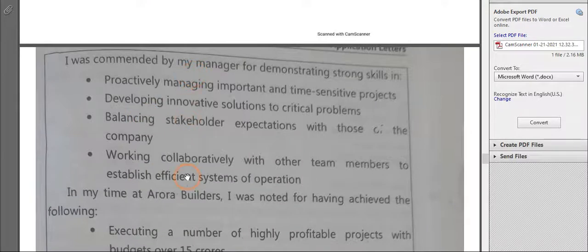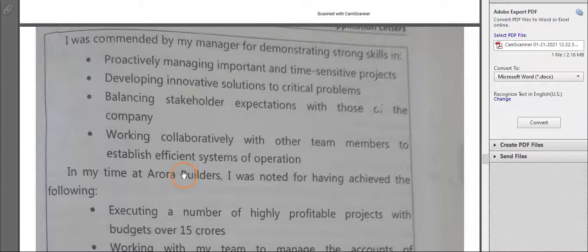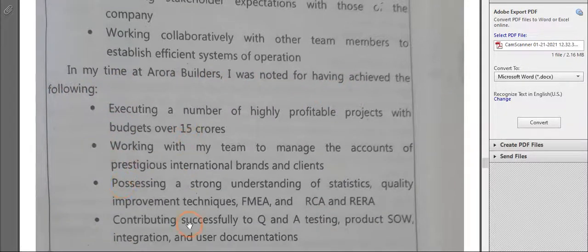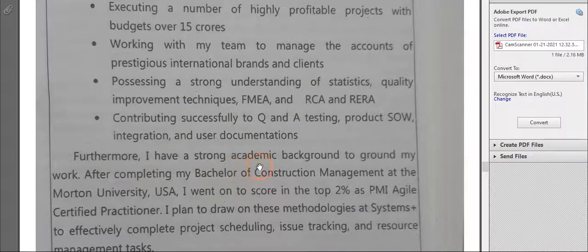See what all work you have done, that also you have to mention in the application itself. See, I was commended by my manager for demonstrating strong skills, what you have done. Then in the meantime at Aurora Builders, I was noted to having achieved the following, what you have done here in the other firm. Then furthermore, I have a strong academic background to ground my work.